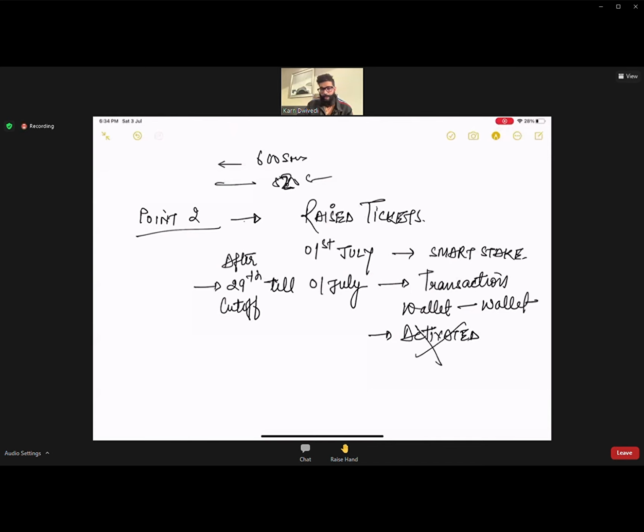It was not done. And your EPT is in the wallet, which is now gone for Smart Stake.